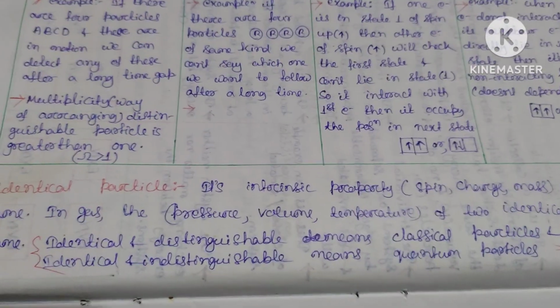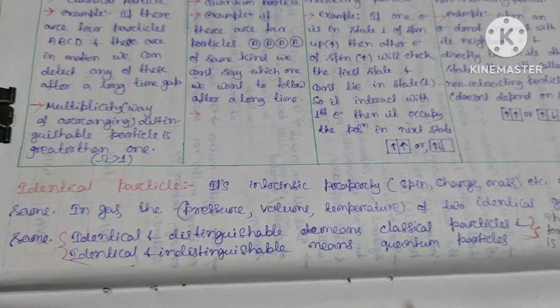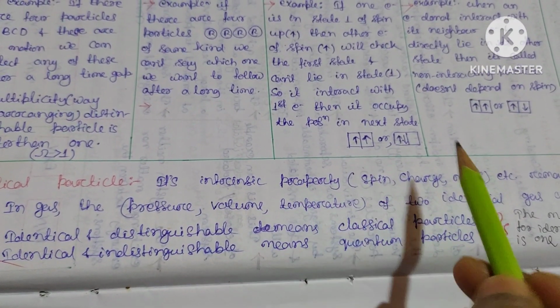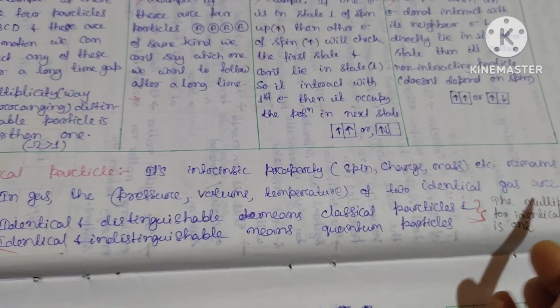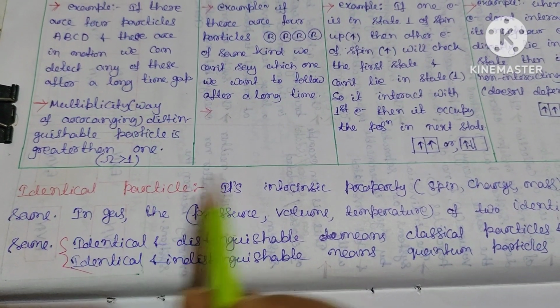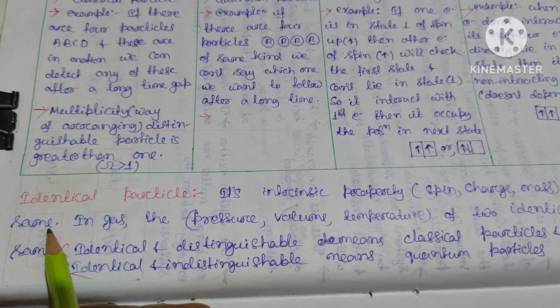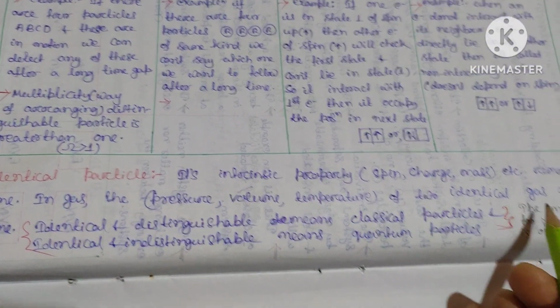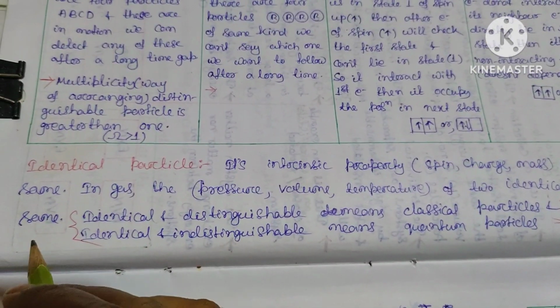The next comes the identical particle. It is the intrinsic property. Intrinsic means the spin, charge, mass, etc. remain the same. In the case of identical particles, the intrinsic properties remain the same. So in gas, the pressure, volume, temperature of two identical gases are the same.